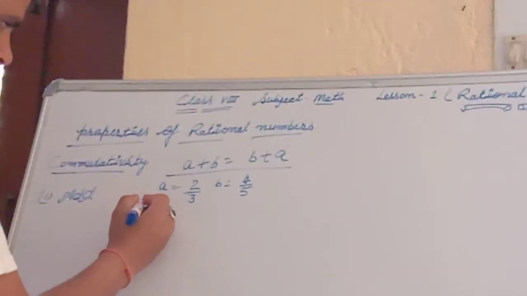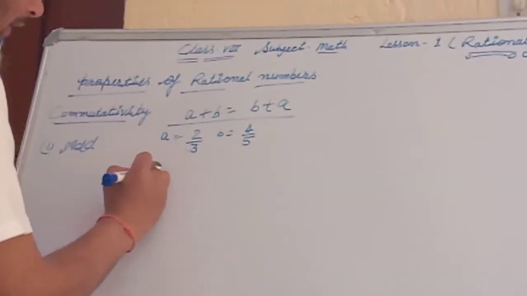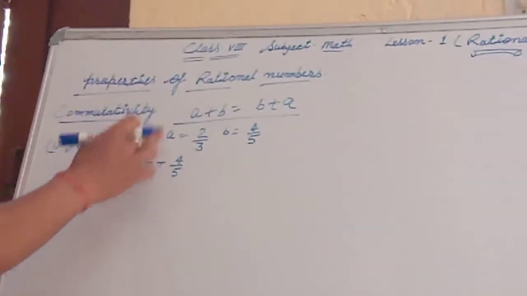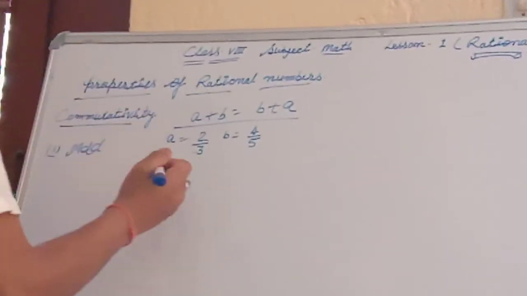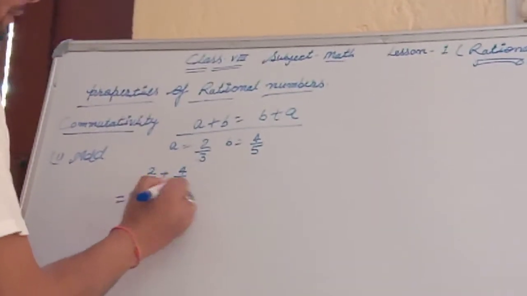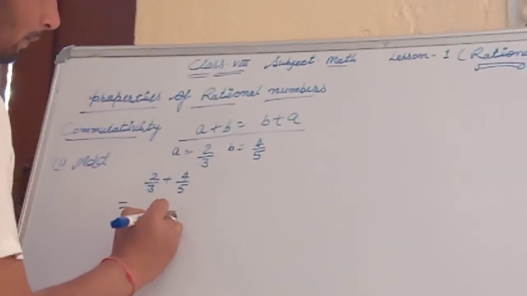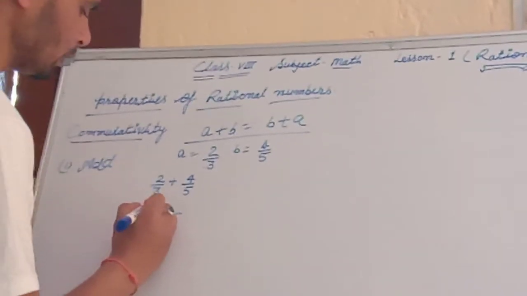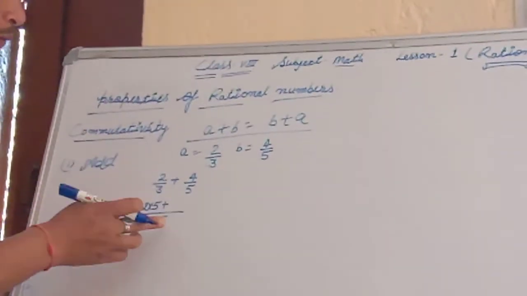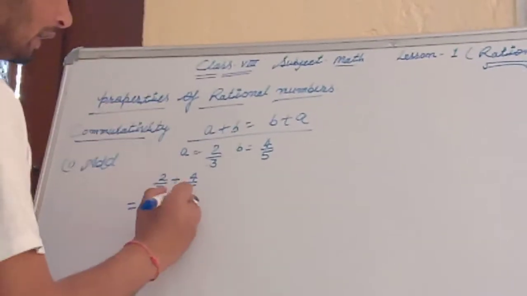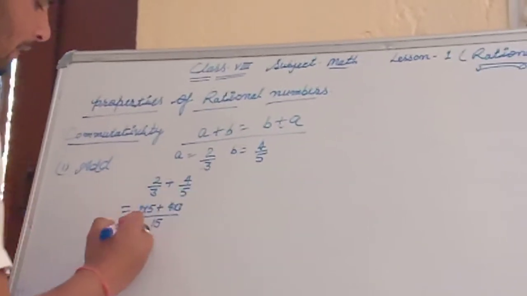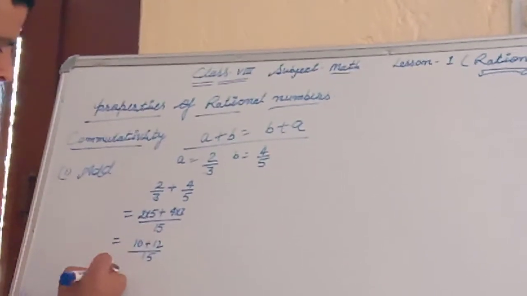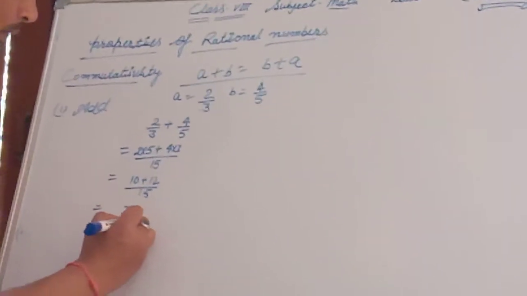Then we look here, 2 upon 3 plus 4 upon 5. Take LCM of 3 and 5, it will be 15, and 15 divided by 3 is how many times? 5, so 2 into 5, plus 15 divided by 5, how many times? 3, so 4 into 3. Then 5 2 are 10 plus 3 4 are 12 upon 15, and this is 22 upon 15.